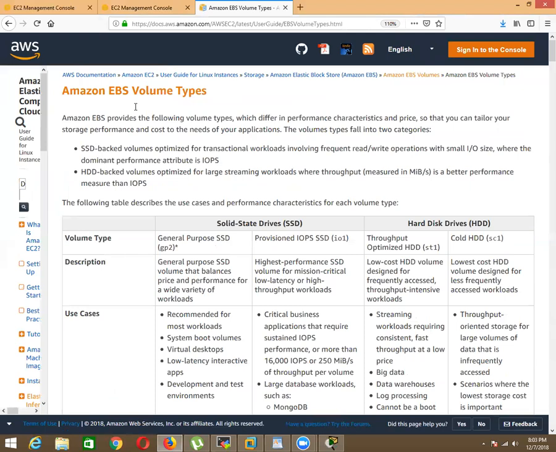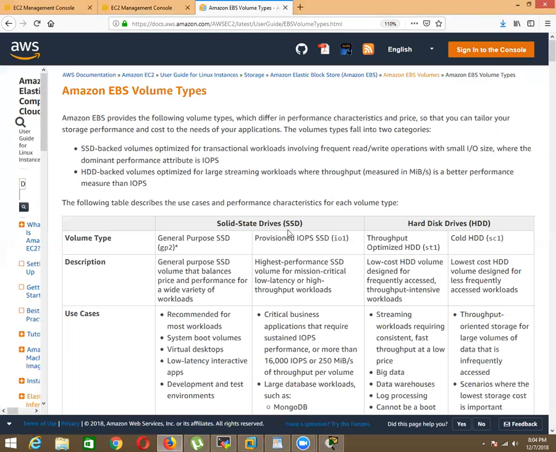When we come to EBS volume types, we have 2 types of storage, SSD and HDD. Both are used for backup, but SSD is fast and one of the most efficient storages, and the performance is very good. HDD, we already know, is low performance, but it's also good for a large number of backups. SSD is designed for transactional workloads with a huge amount of read and write operations. HDD is for streamlined workloads, very much lower than SSD storage.